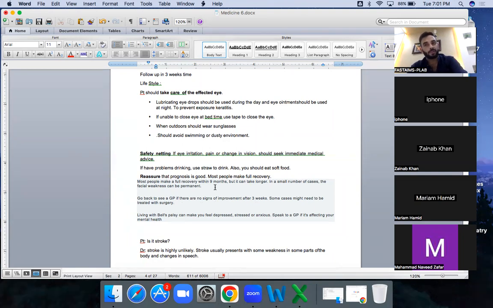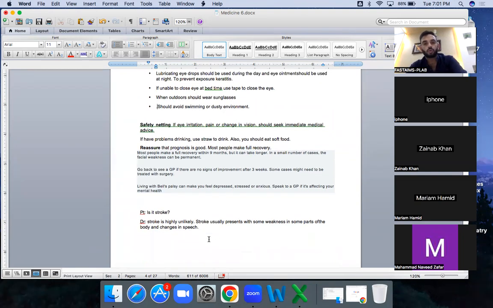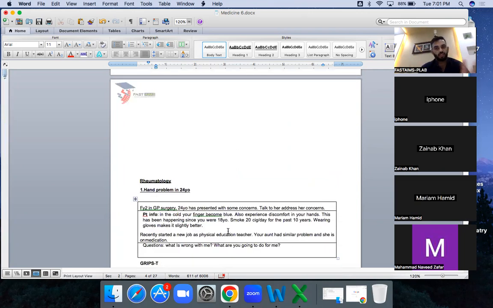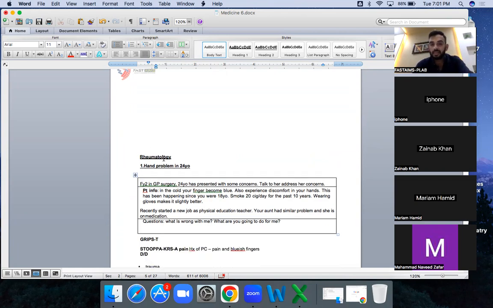I have copied this from the NHS site. So they will ask, is it a stroke? No, stroke is highly unlikely. Stroke usually comes with some weakness, and you know that. So these two are separate approaches, the facial approach, and these are very common stations. You can see in 3 to 4 days of scenarios, one of them will be there. These are the two scenarios, and both are important.